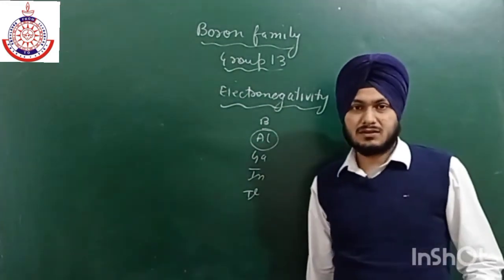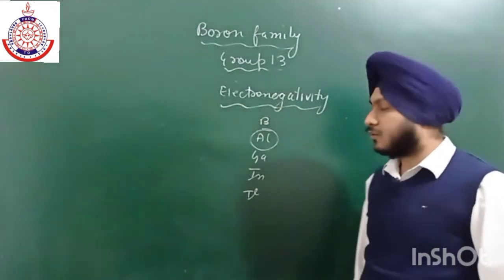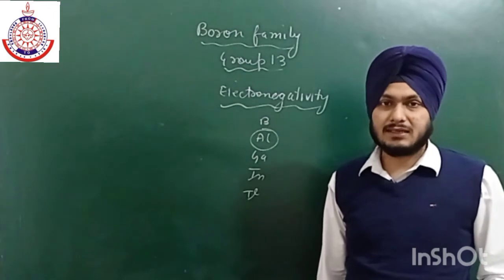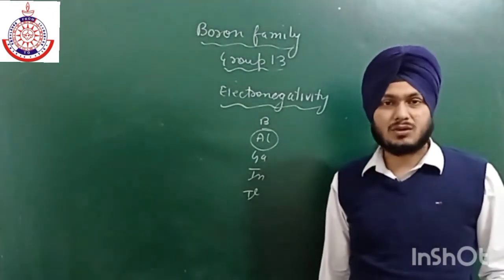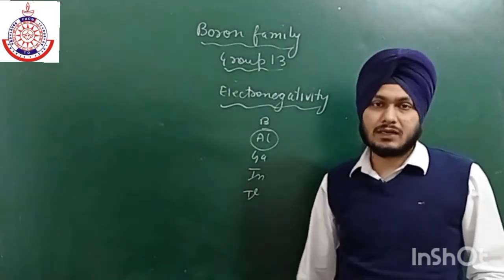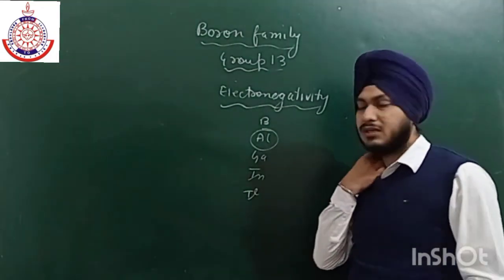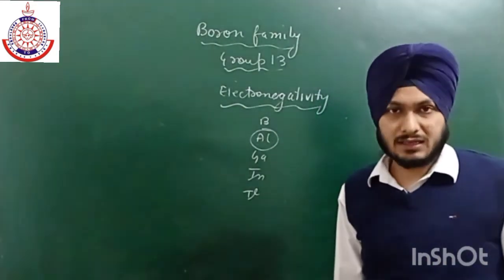Okay, so the reason is that as we move from boron to aluminium, there is an increase in size. That is why it is not easy to attract the shared pair of electrons. Okay, in boron's case, boron is actually a non-metal, so it has a very good tendency to attract electrons.